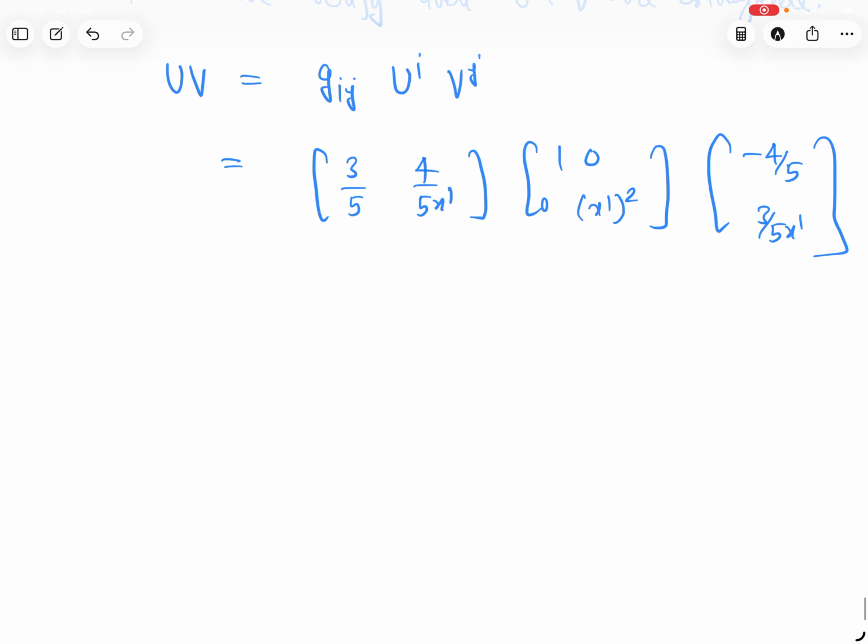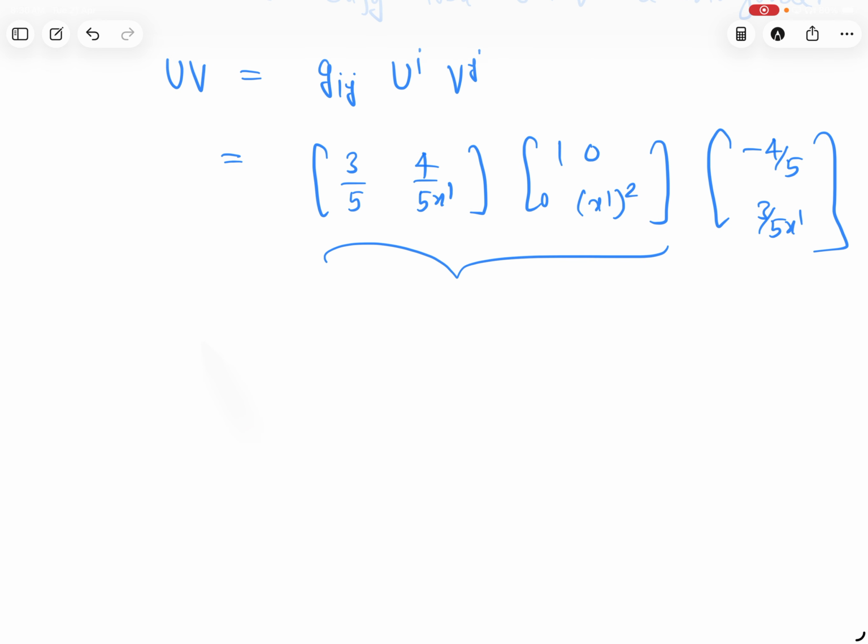This is 12/25 and this is 12/25, x1 upon x1. So this is cancelled. 12 upon 25 minus 12 upon 25. This is 0. Okay, so this implies u and v are orthogonal. If the inner product is 0, they are orthogonal.